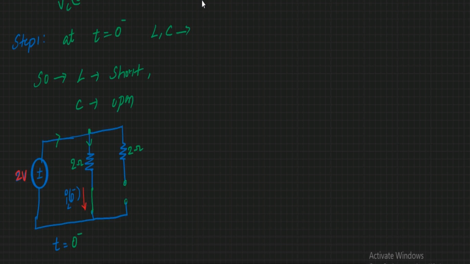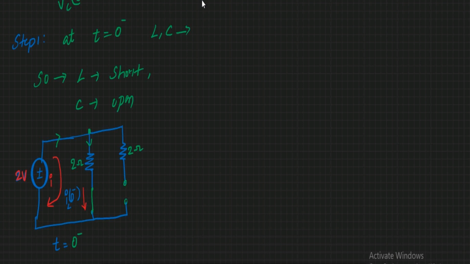How are we going to find this IL of 0 minus? If you apply a KVL in this loop, for example, consider some current I is flowing.